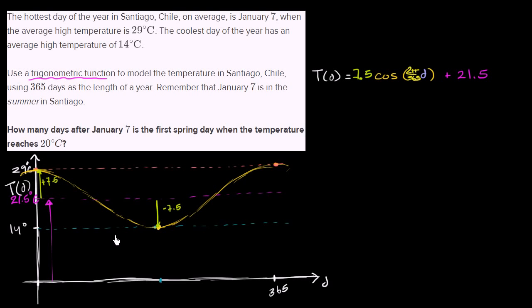But I just like to think, okay, look, after one period, which is 365 days, I want the whole argument over here to be 2 pi. I want to go around the unit circle once. And so if this is 2 pi over 365, when you multiply by 365, your argument here is going to be 2 pi. So just like that, we've done the first part of this question. We have modeled the average high temperature in Santiago as a function of days after January 7th. In the next video, we'll answer this second question.